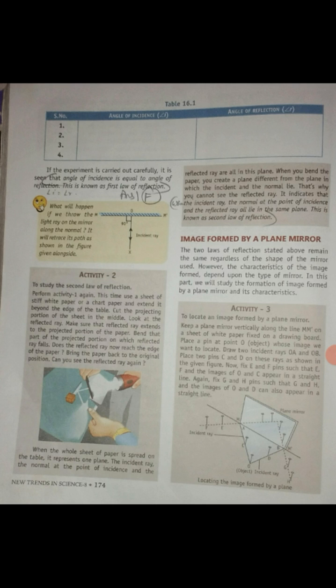That's why you cannot see the reflected ray. It indicates the incident ray, the normal at the point of incidence, and the reflected ray all lie in the same plane. So this is called the second law of reflection.